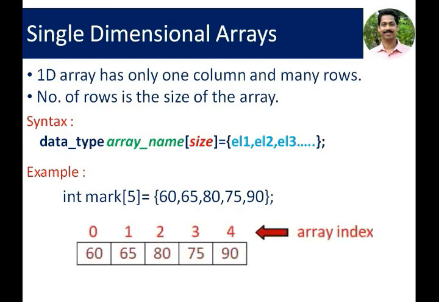This is a simple pictorial representation of this array. Here an array index is used to identify each value in the array. Each value in the array is called element. The first element is identified by array index 0, the second element by array index 1, and so on. Here the first index of the array is 0 and the last index of the array is 4. Every array index starts from 0.